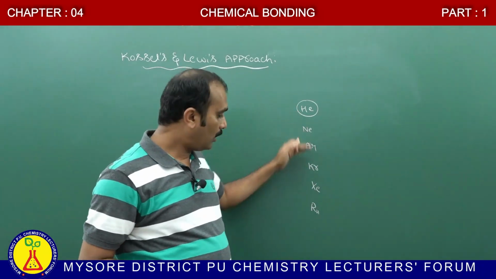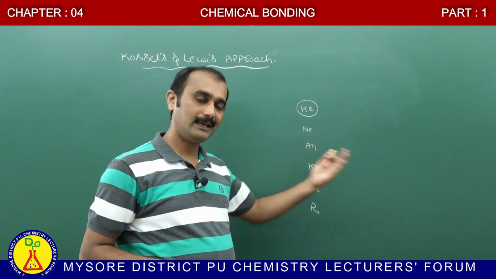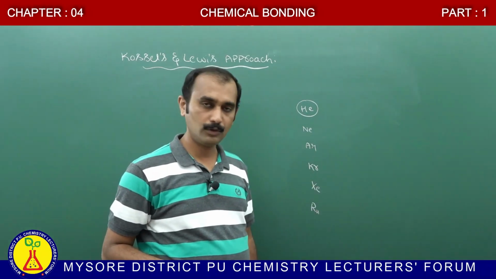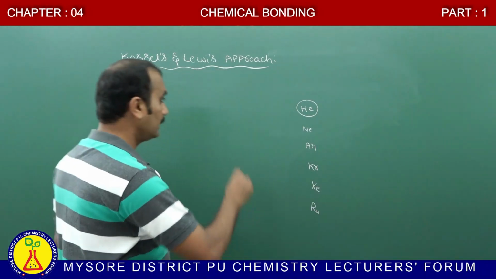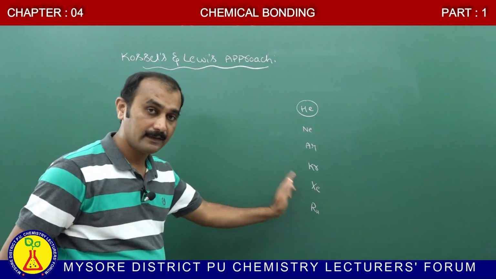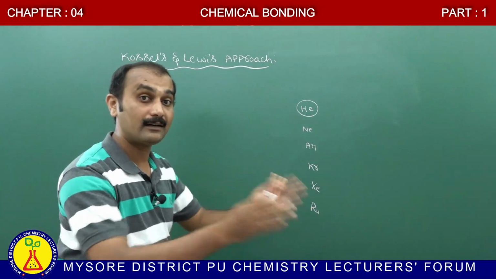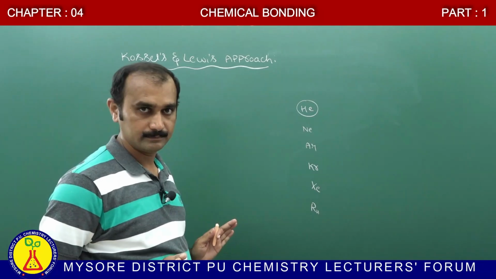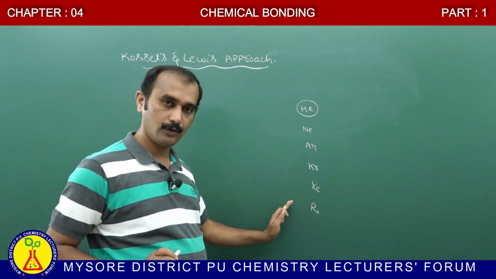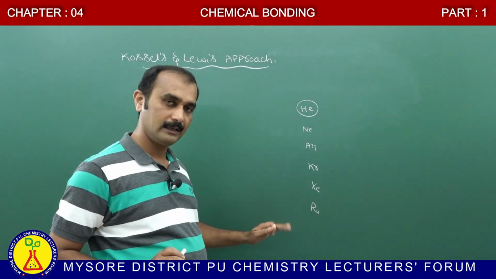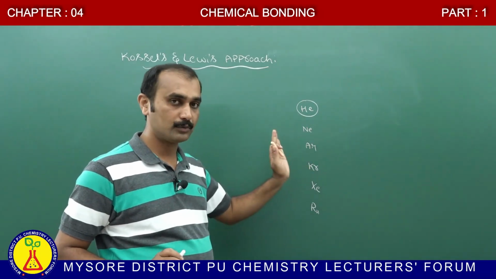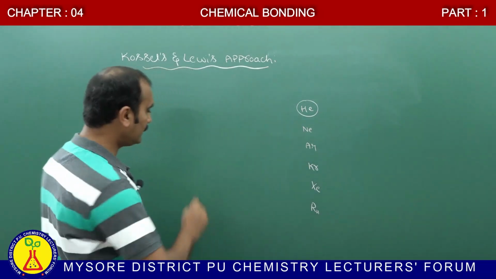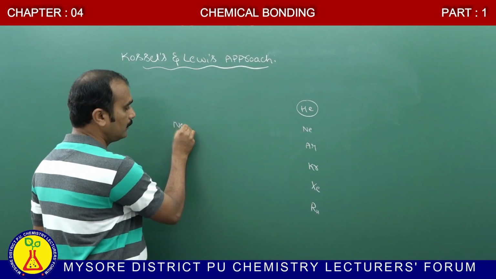Except helium, all the noble gases have 8 electrons in the outermost shell. The stability of the noble gas is due to the 8 electrons present in the outermost shell. For example, consider neon.